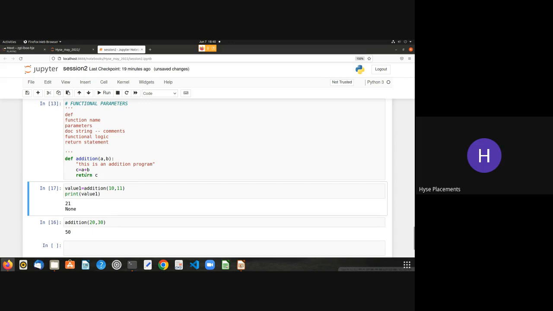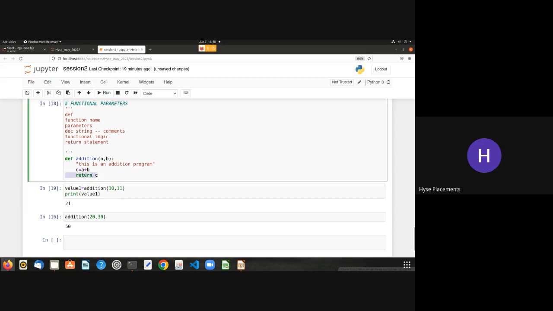Okay, I need to execute this function because we need to overwrite it. Since we have changed the code, I've used the return keyword here, and I applied value 1 here, an addition of 10 comma 11, and I've printed out the value 1. If you want to store something inside a variable, then definitely you need to use the return keyword.